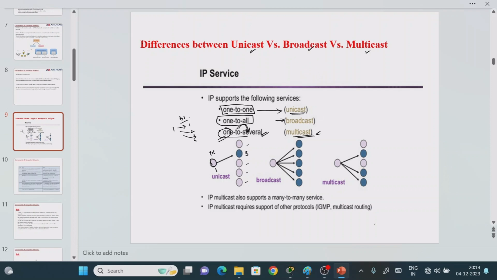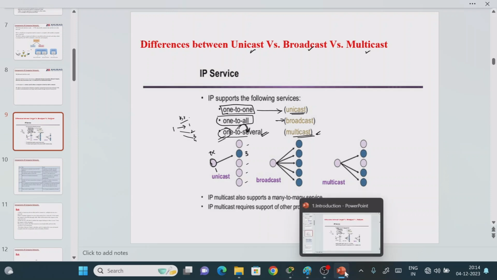Now there is one more requirement: I don't want one-to-one communication or one-to-all communication. For example, in a class, I don't want to interact with all the students, or with only one particular student. My requirement is that out of this class, I want to interact with some 3 computers or 3 students. This requirement is different from the previous two. If you are communicating from one to several, meaning a group of people or a group of computers among all the computers available in the network, then it is called the multicasting operation.